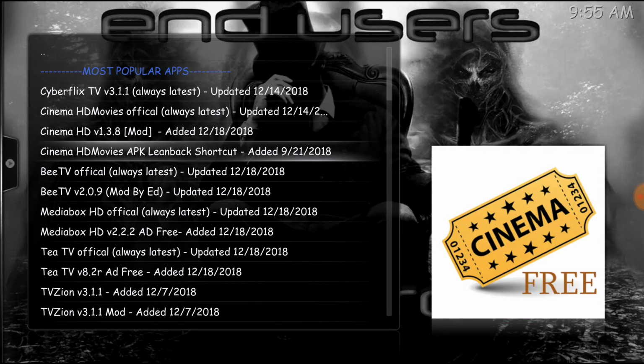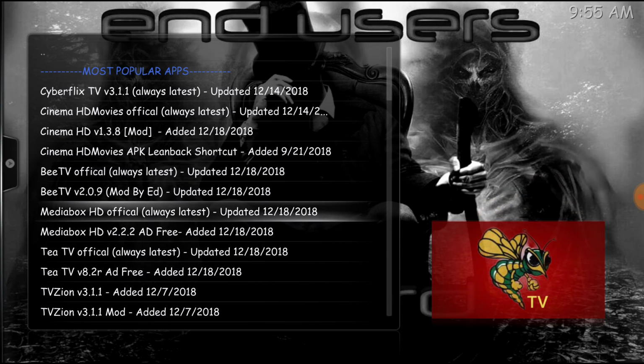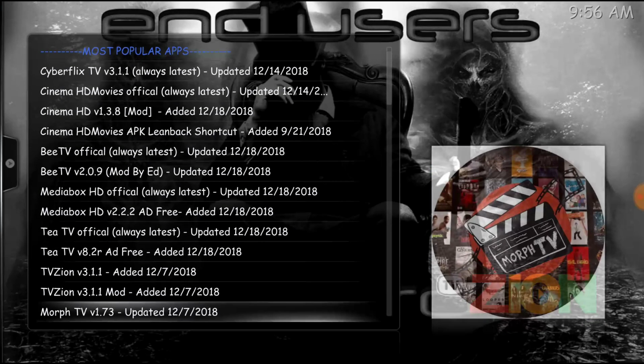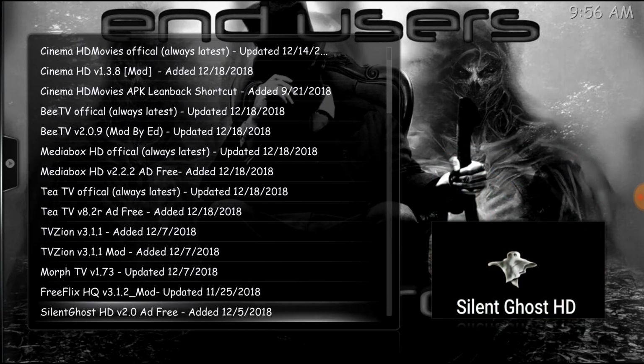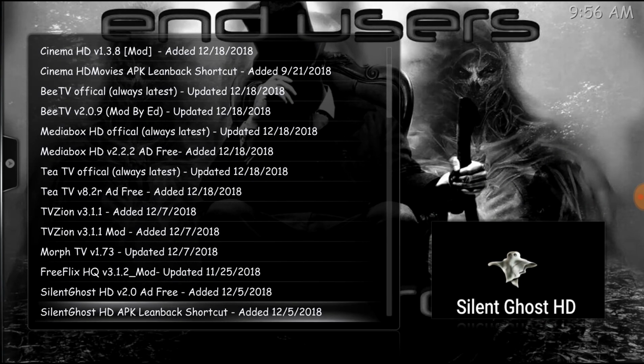And then also for you guys that don't like to learn how to do your lean back launcher shortcuts for the Shield, he has a few of these in here. So just read the description. APK lean back launcher. That'll give you your Cinema HD shortcut. He's got a Silent Ghost shortcut.